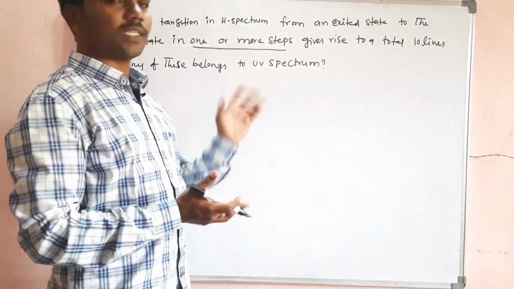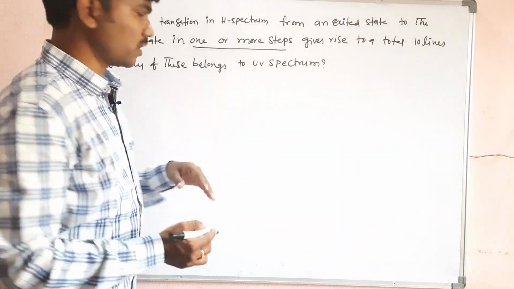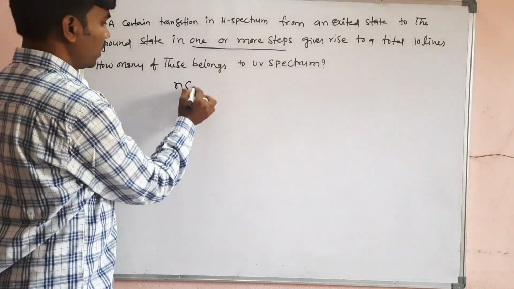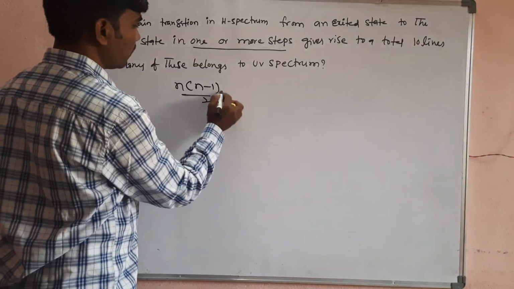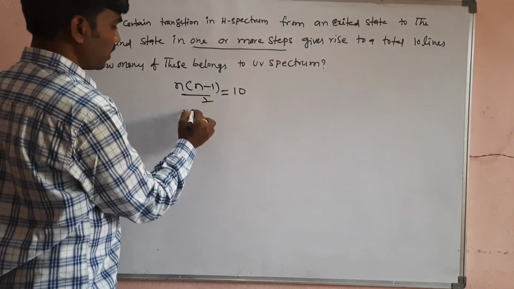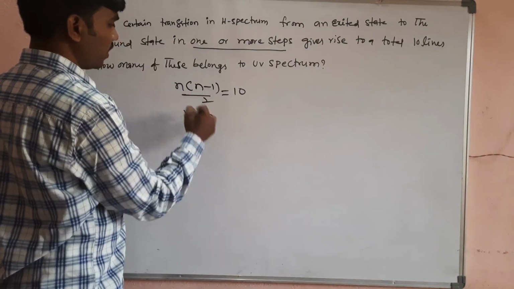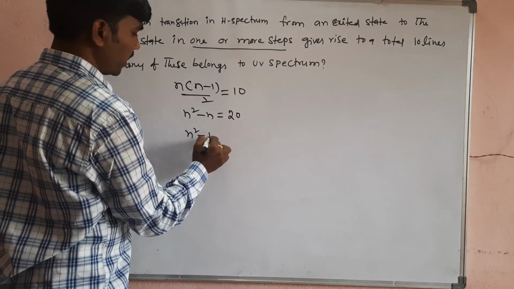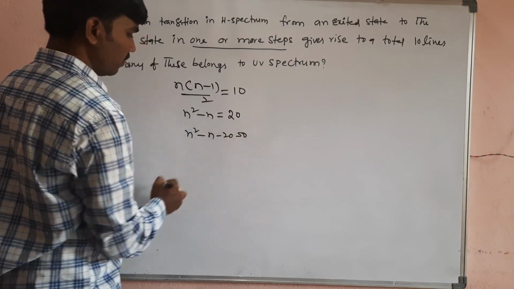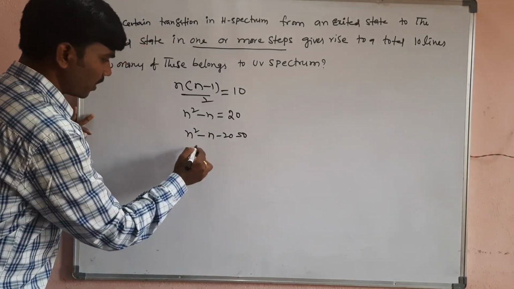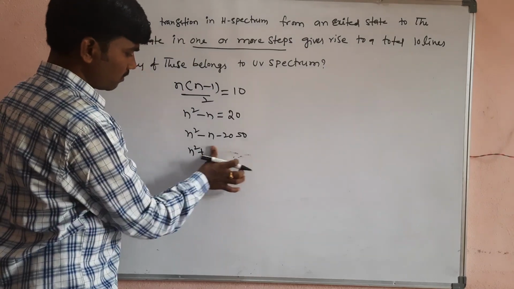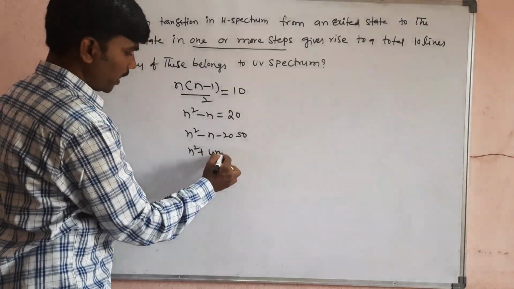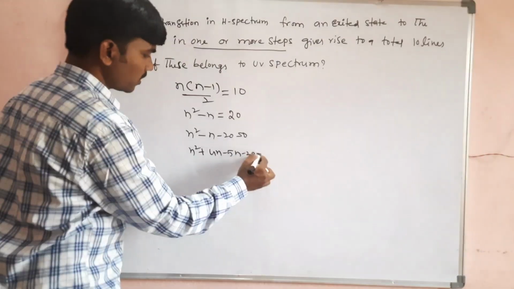We don't know which one is n1, which one is n2. So how to solve this problem? We have a formula here, n into (n minus 1) by 2, which is equal to 10. So n square minus n minus 20 is equal to 0. So n square plus 4n minus 5n minus 20 is equal to 0.